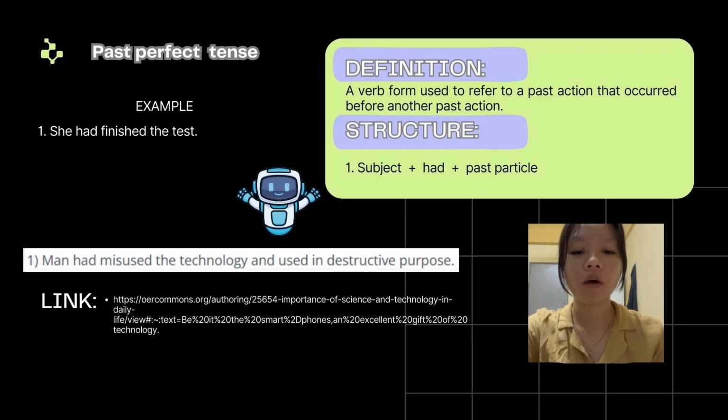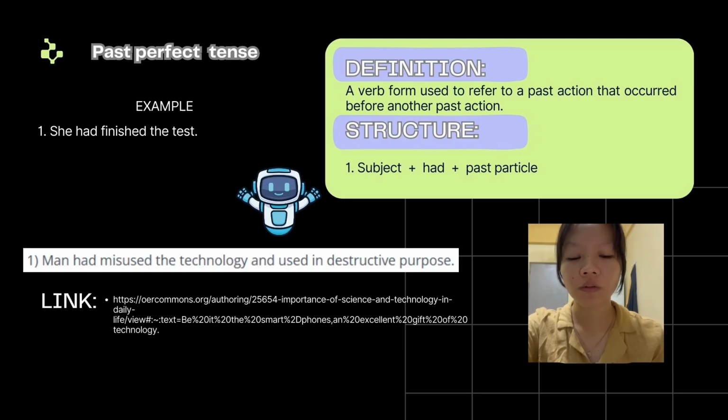So now we will talk about past perfect tense. Past perfect tense is a verb form used to refer to a past action that occurred before another past action. So the structure is subject plus had plus past participle. Now we will look at the example. You can see here, she had finished the test. So the subject is she and uses had, and the past participle is finished the test.